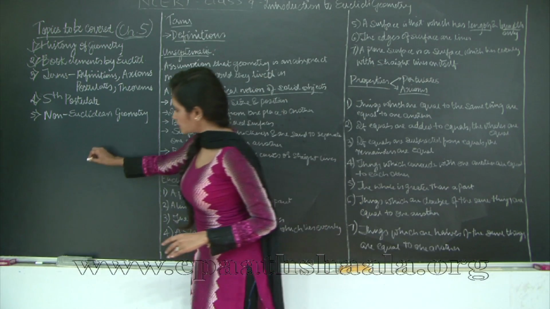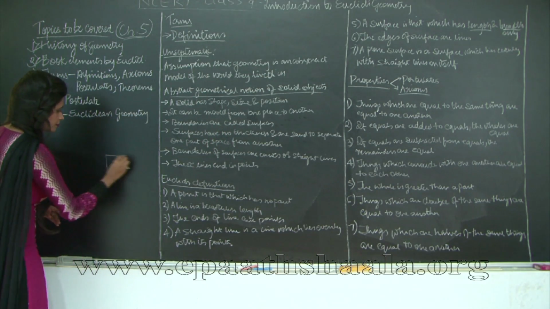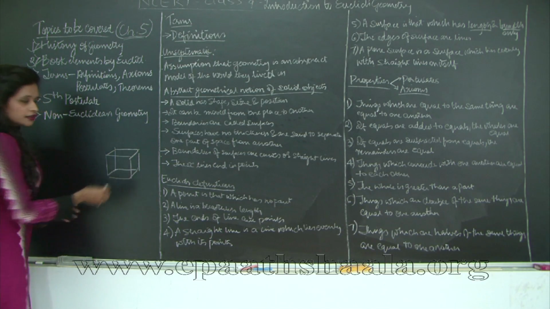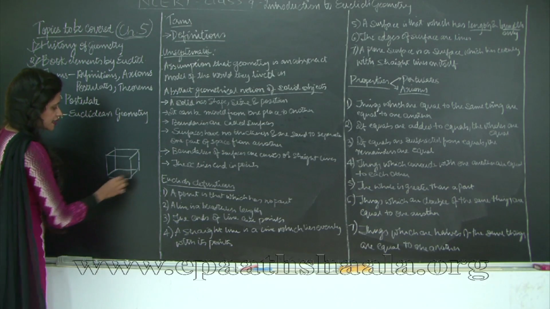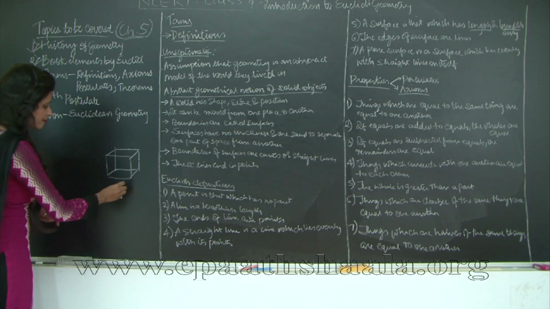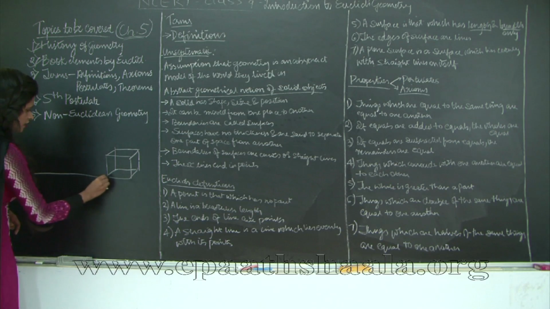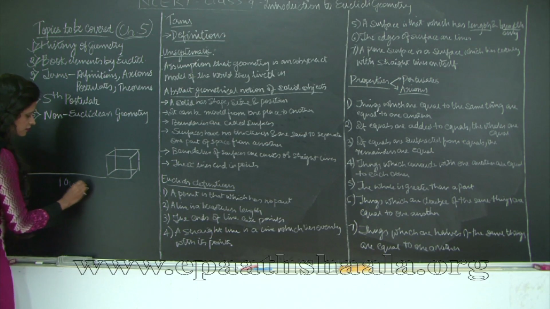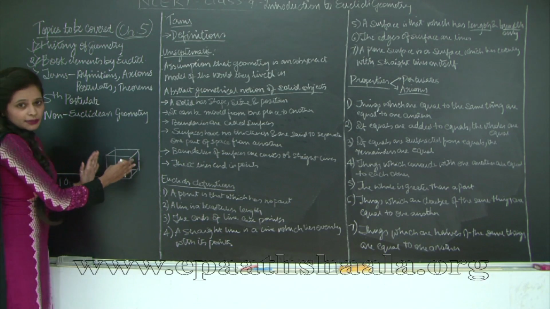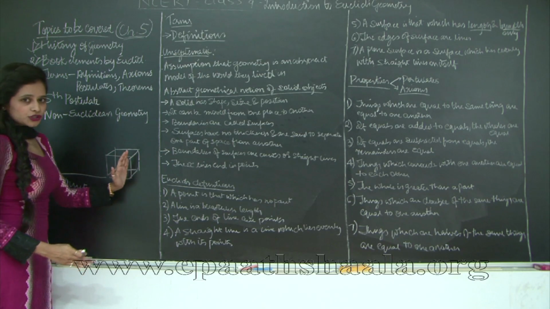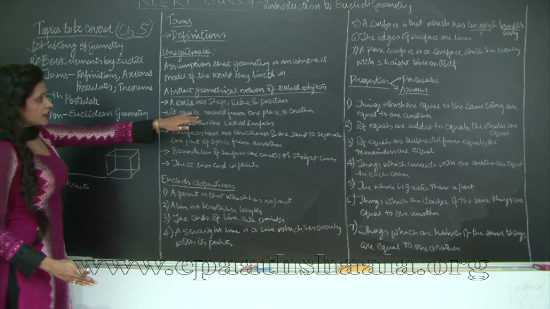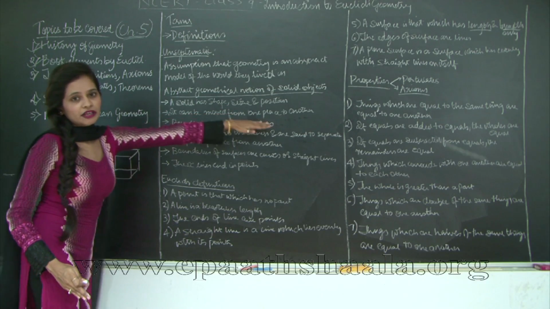So what we call as boundaries, suppose this is my cube over here. This cube is my solid object, right? Consider a box. So what they are saying is this one has a shape. Of course, this has a shape, it has a particular size and it has a position, because I have placed it at say some 10 units from the left edge, right? So it has a position. Now if this cube was supposed to be real, I could push it, so the position would change, so it could be moved from one place to another. So solid has shape, size, position, it can be moved from one place to another.